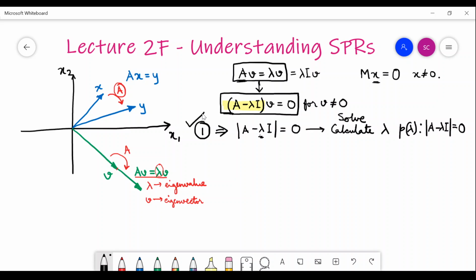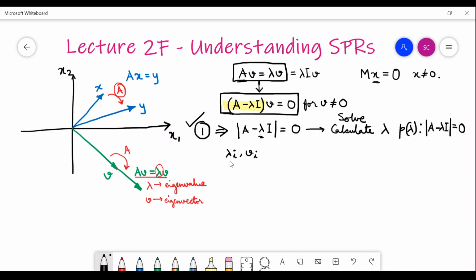Now this is about finding the eigenvalue. What about the eigenvector? Very easy now. You have found the lambda i's. So you know that with the associated lambda i, there is a v i eigenvector.